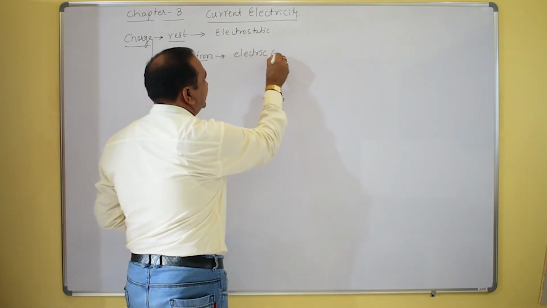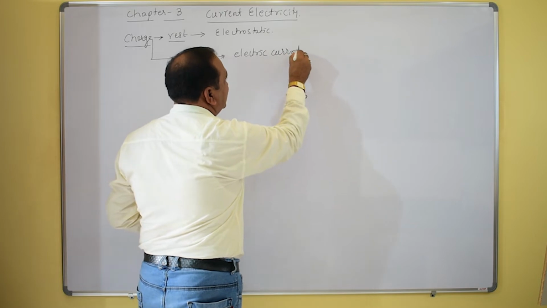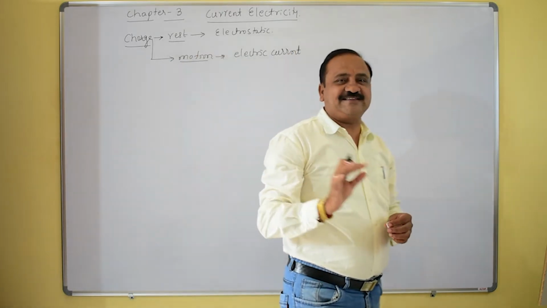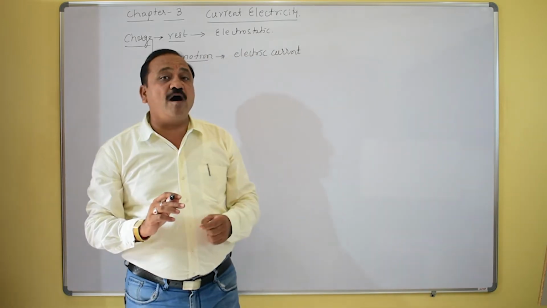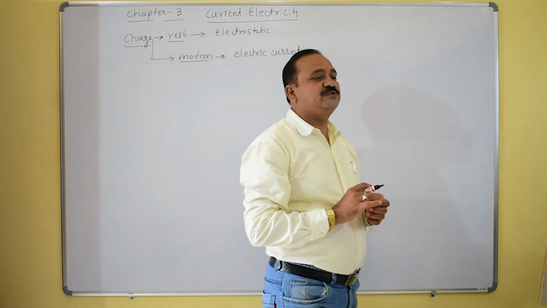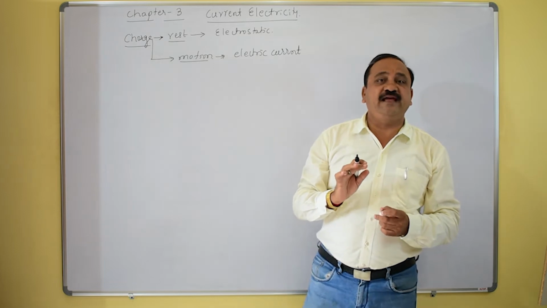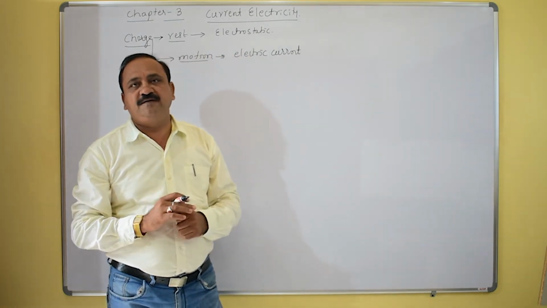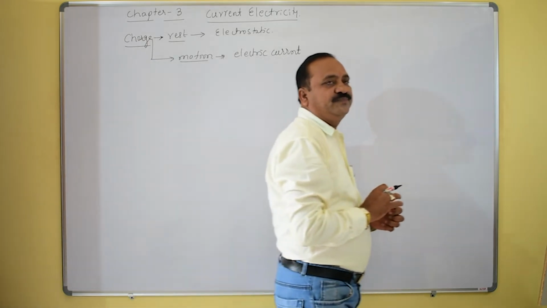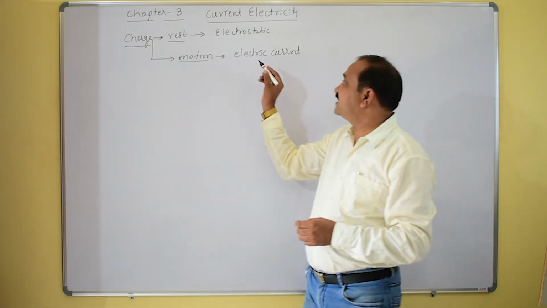It's a very simple thing. Charges at rest is electrostatics. Charges in motion is what we call electric current. The study of charges in motion constitutes electric current.